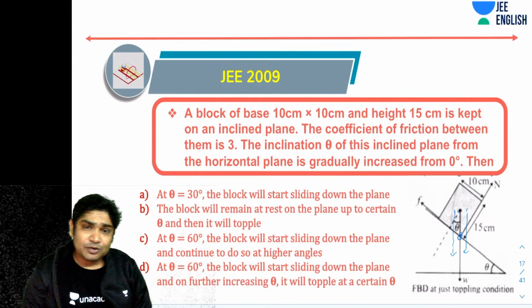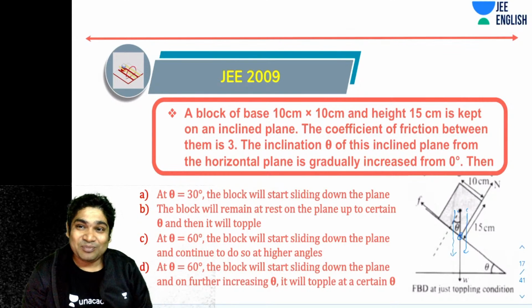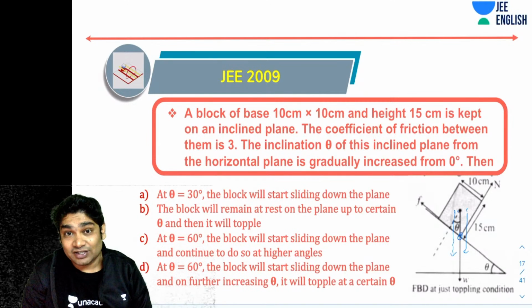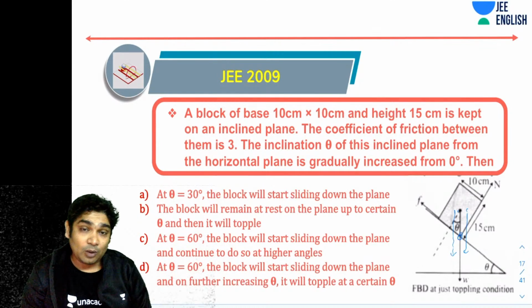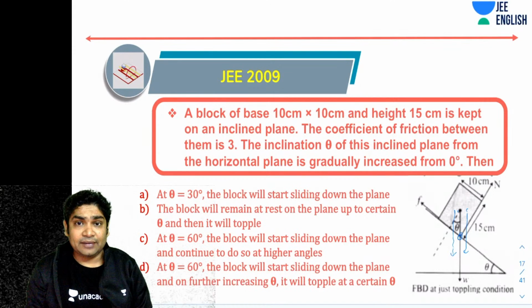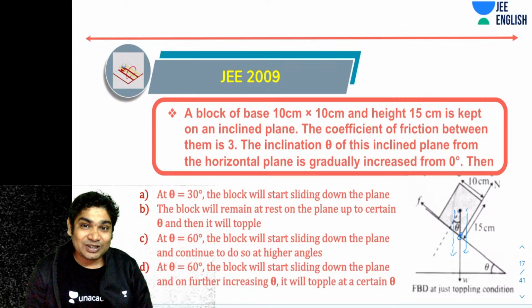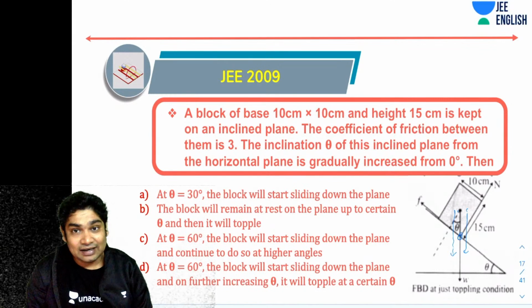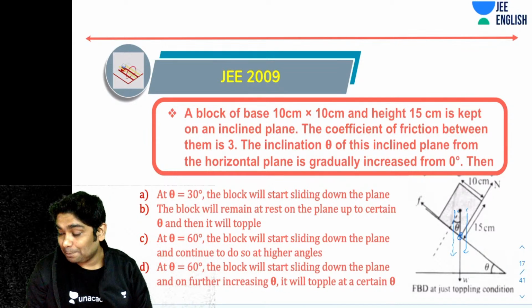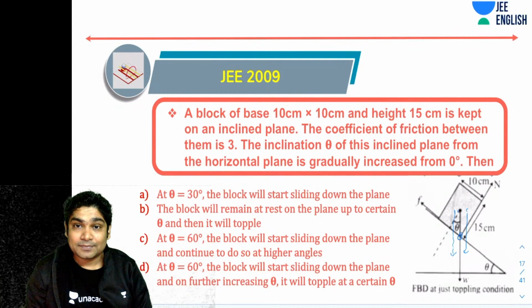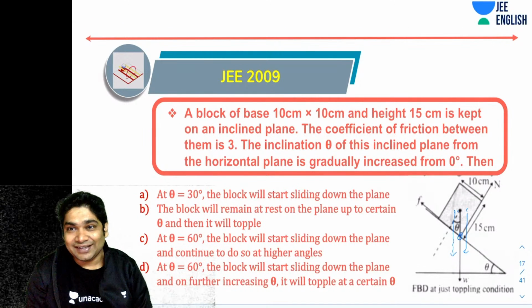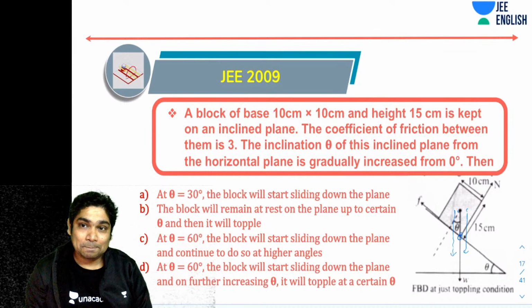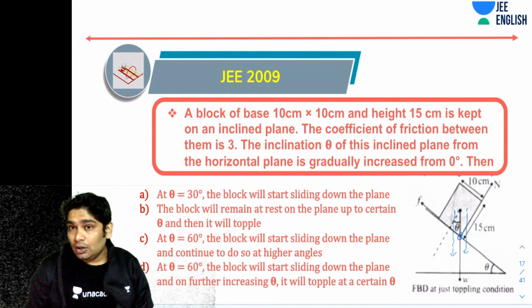I hope you remember how you used to calculate the possibilities. There are two possibilities. Either sliding will happen before toppling, or toppling will happen before sliding. I told you how to calculate both those conditions. So use those conditions and try to answer this. Let's hurry up. Think about this. Give it some time. Don't worry. It should be pretty easy by the way.